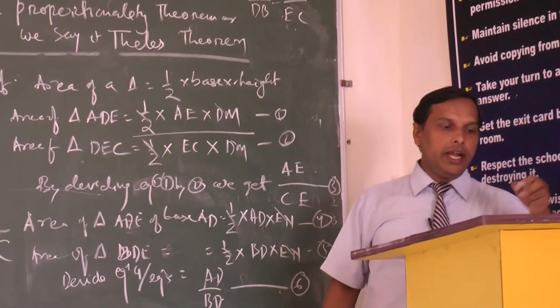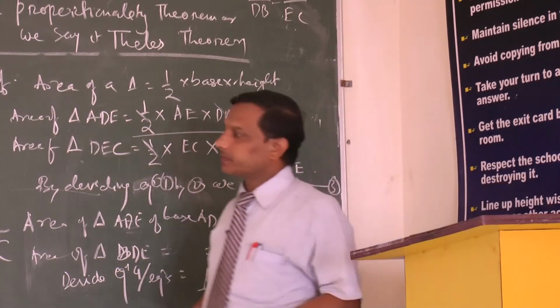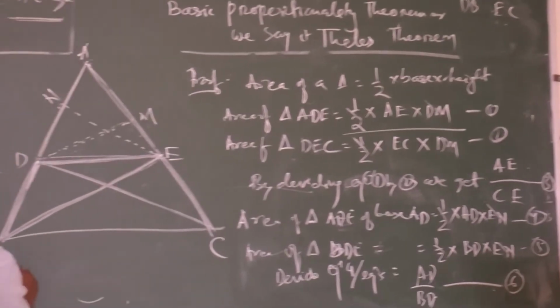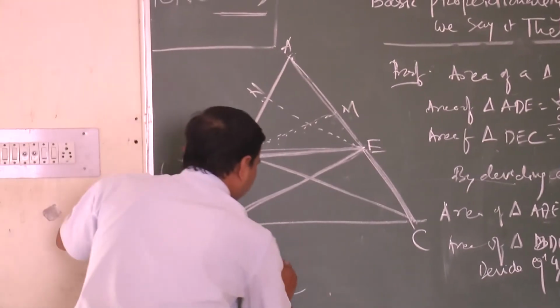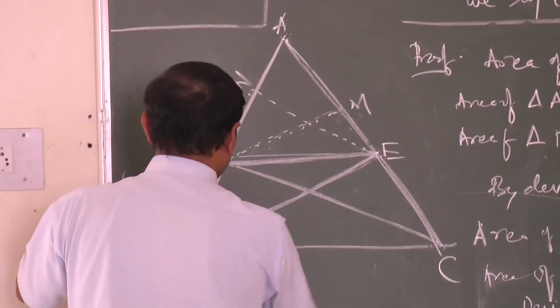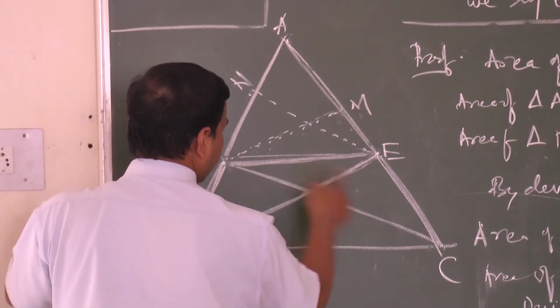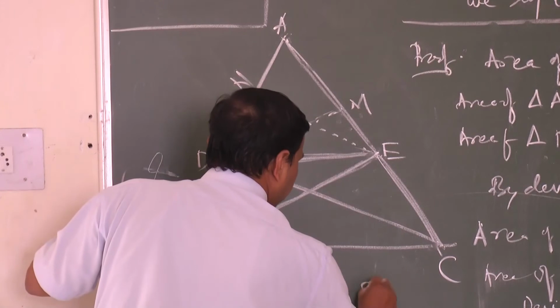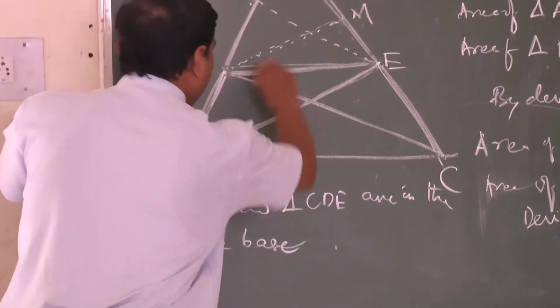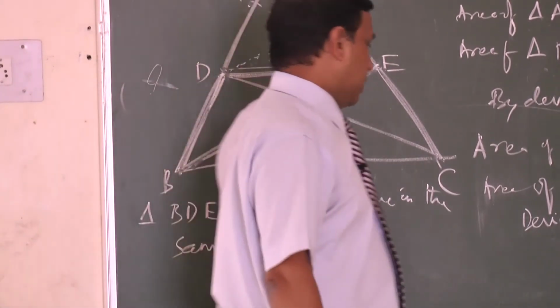See, triangle BDE and triangle CDE are on the same base DE.